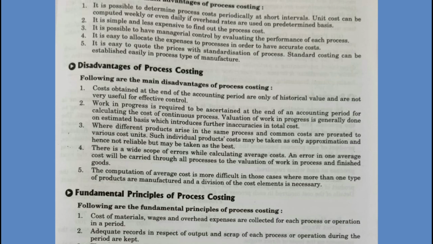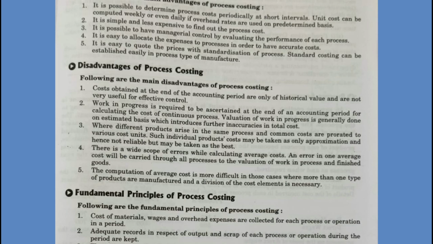We know that usually average cost is determined on the basis of the value of the work in progress and the value of the finished goods. If the value of the work in progress is not determined correctly, then it also affects the value of the finished product.